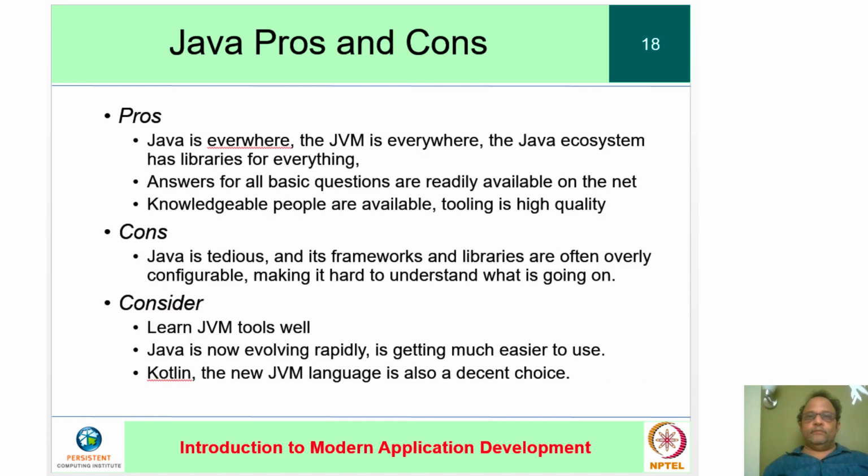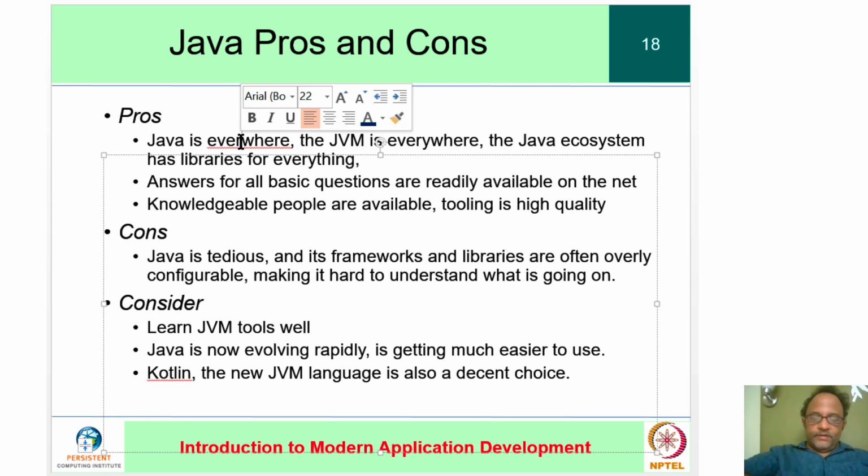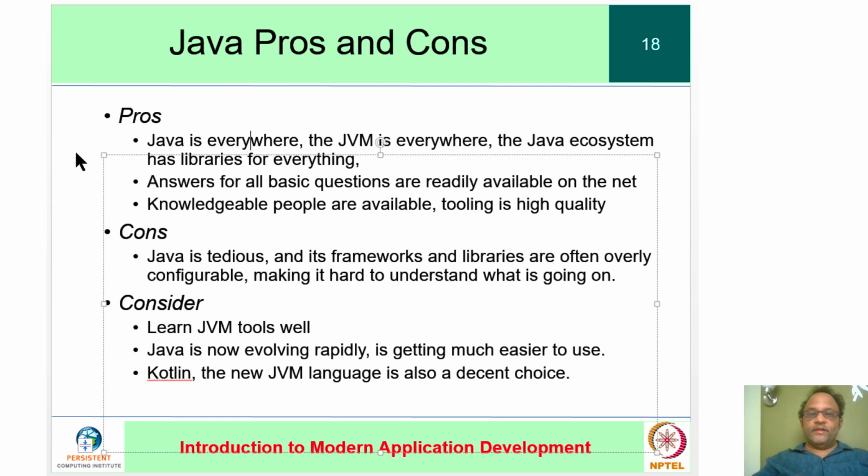Let's take a look at Java, which we have used in this course. The major pro of Java is that it's absolutely everywhere. That is, there is virtually nothing for which Java doesn't already have a library, so to speak. So you can focus on reusing Java libraries and working on just the part that you need.